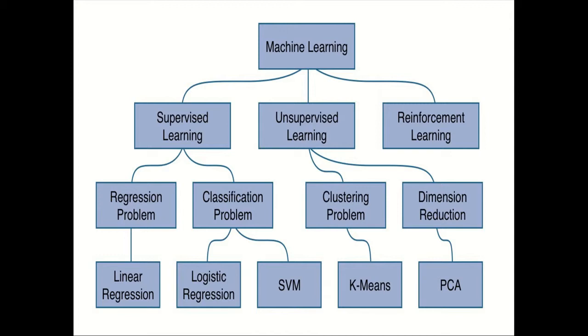So some of the famous or widely used algorithms in regression is linear regression, and it has some other variants like ridge regression, lasso regression, all these things. And in supervised learning there is another category, classification problems. For that we have logistic regression and SVM. For unsupervised clustering problems we have k-means, and for dimensionality reduction we have PCA.